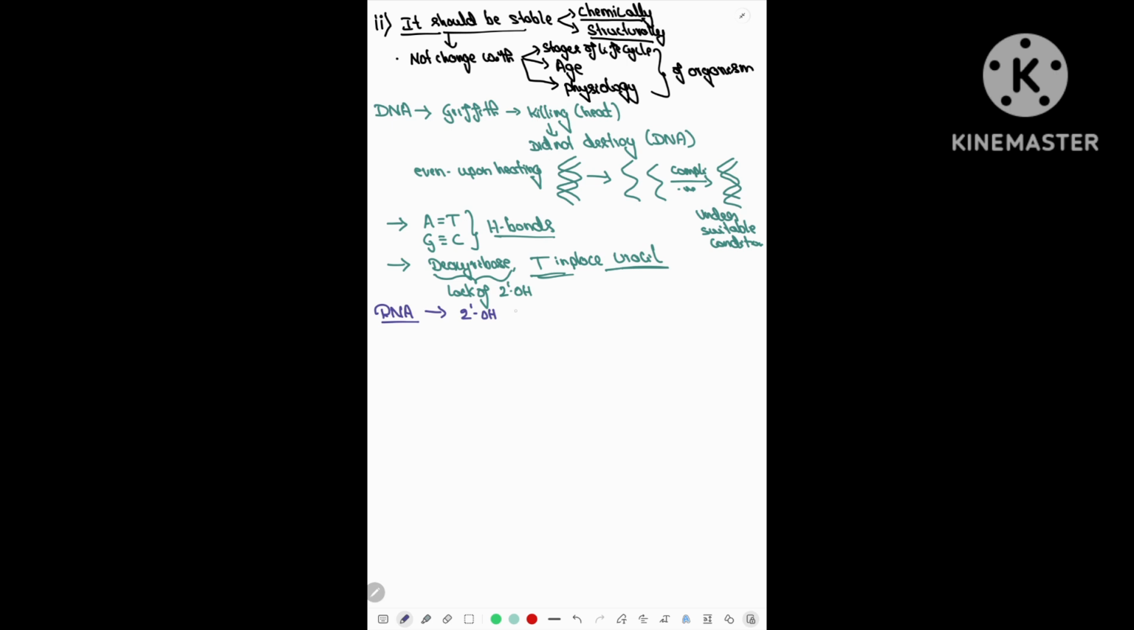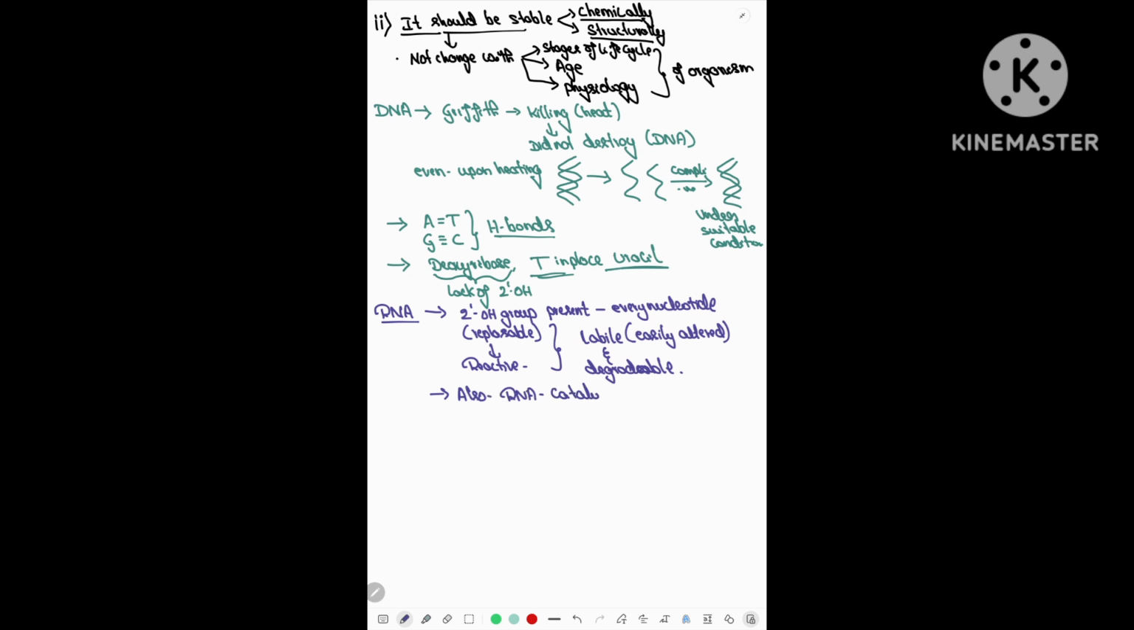Whereas in case of RNA, at the second carbon there is presence of an OH group, and this OH group is highly reactive, that is, replaceable. Any molecule can replace the OH group easily, not H. So the RNA has the presence of an OH group at every nucleotide, hence it is reactive, and hence it is labile. Labile means it easily undergoes alteration, and hence it can undergo degradation. But DNA cannot undergo degradation easily because of the reasons we discussed.